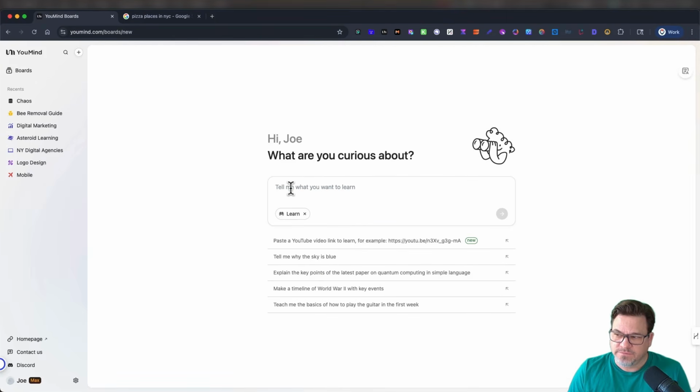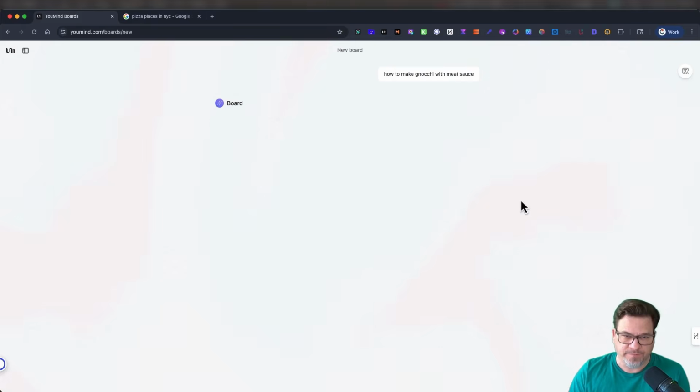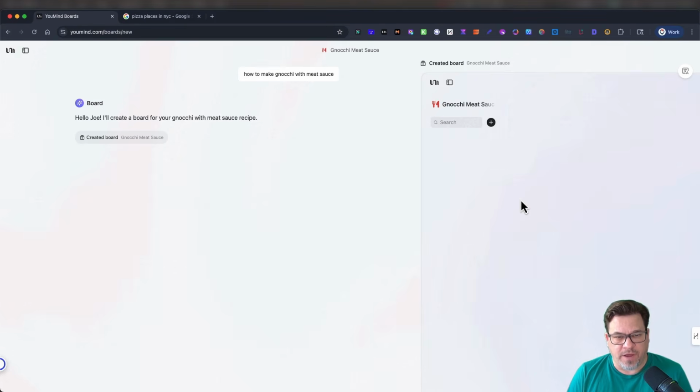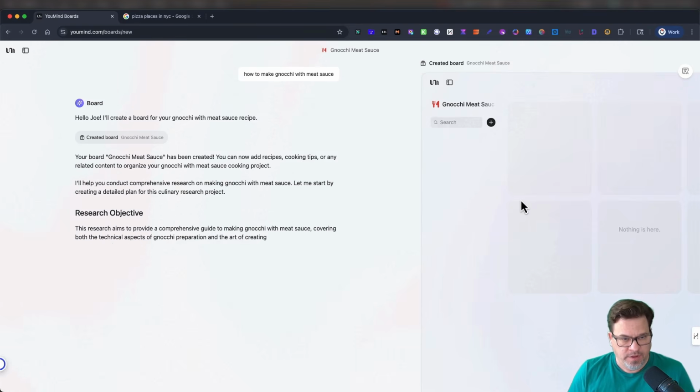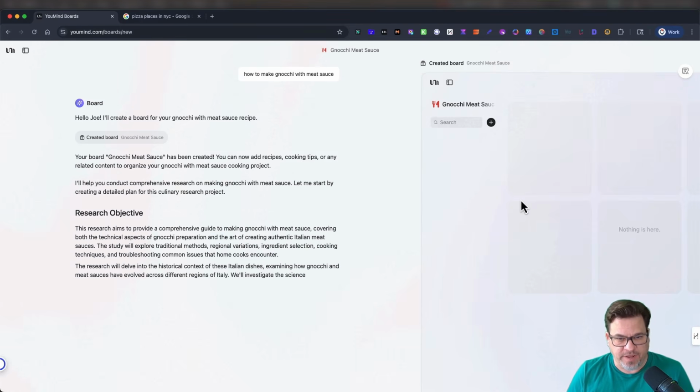So to make gnocchi with meat sauce. Yeah. How to make gnocchi. I always like that word, gnocchi. It's like gnocchi with meat sauce. So I want to learn how to do that. And let's click this or enter or return. And then YouMind will start setting up your board. So my board, gnocchi meat sauce, has been created.